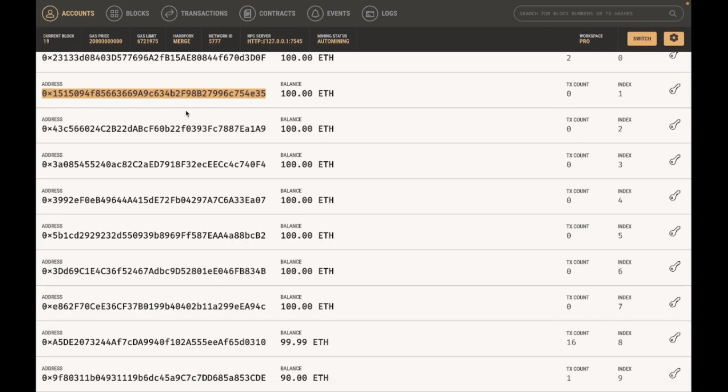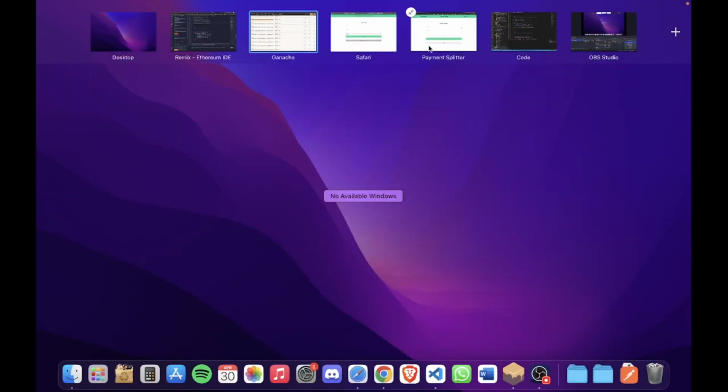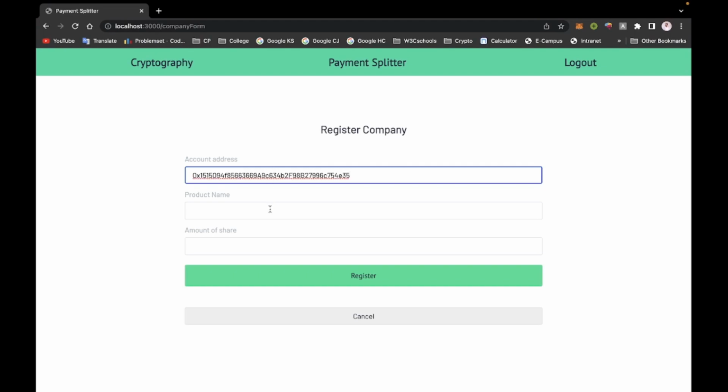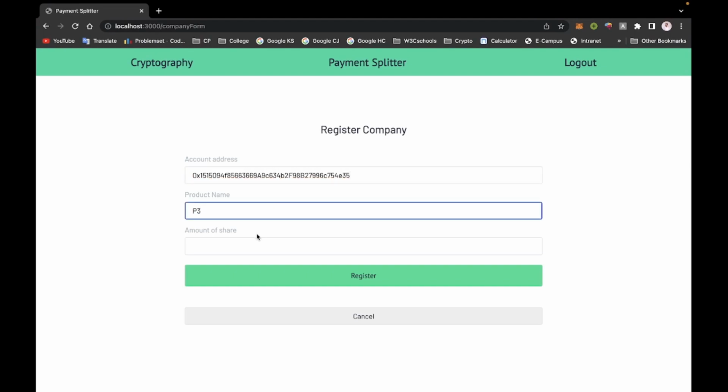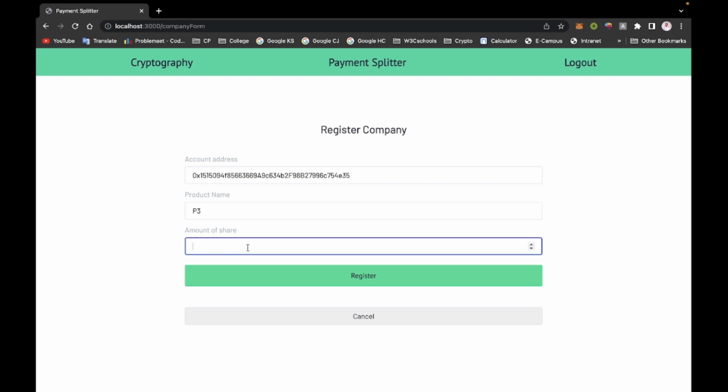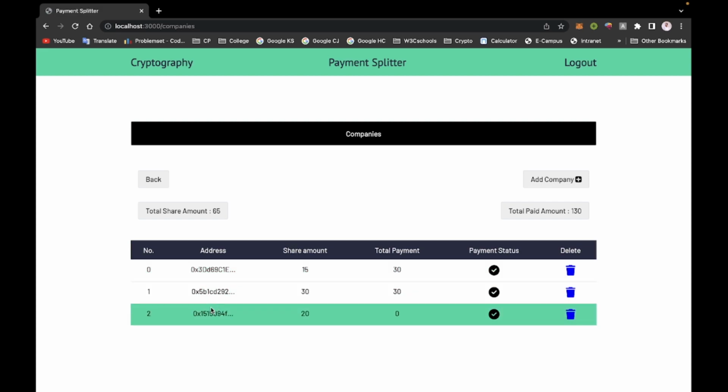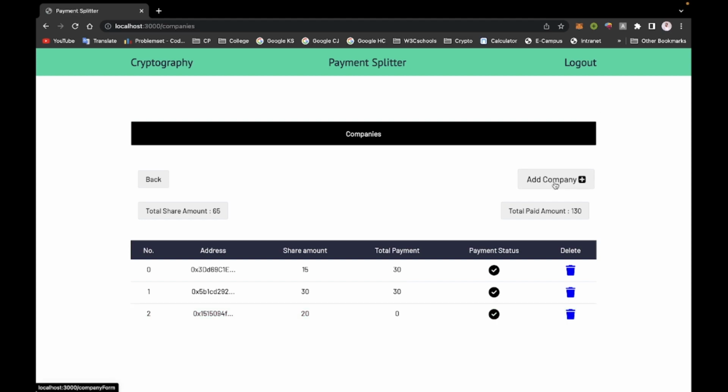So first we add some companies to the p3 product. We need the address of that company for adding, and the product name p3. This company involves a share in the p3 product, like 20 amount. Okay, so company added and share amount is 20, and total received payment is 0 because no customer has bought it. Now add another company.